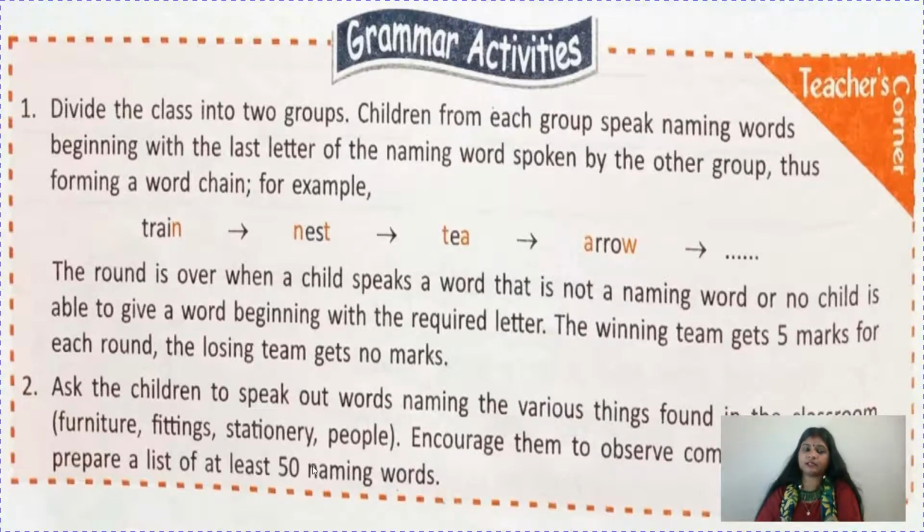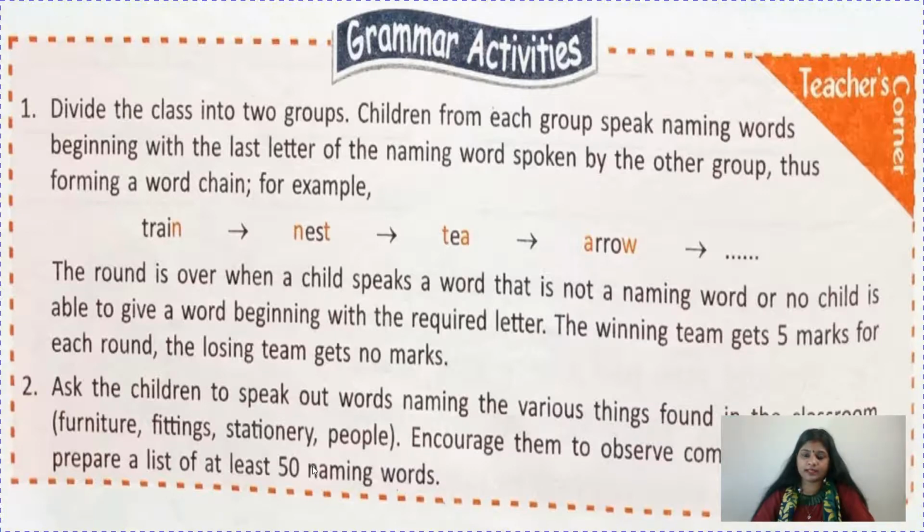So you have to say naming word only. So N for nest or N for nightingale. Okay, anything you can write children. Any naming word, but it should be a naming word, not other words. So N for nest. Last letter is T. So T for tea, or you can write T for tiger, T for tomato, anything. So last letter is A, for arrow, A for apple, A for ant, anything you can write.